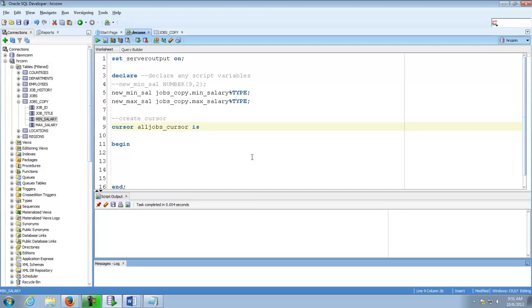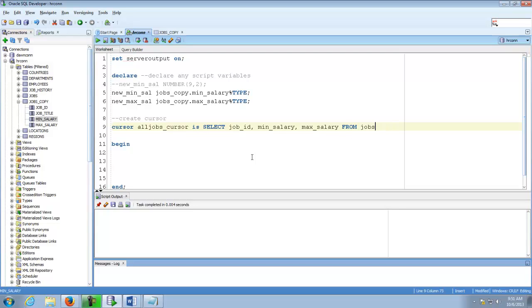All right, let's dive in. The all jobs cursor is select, and now we're home free. It's really just a select statement. All I really need from that table is the job ID, the min salary, and then the max salary as well. That's from the jobs underscore copy table.